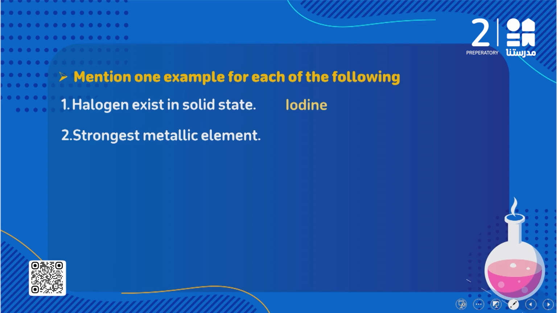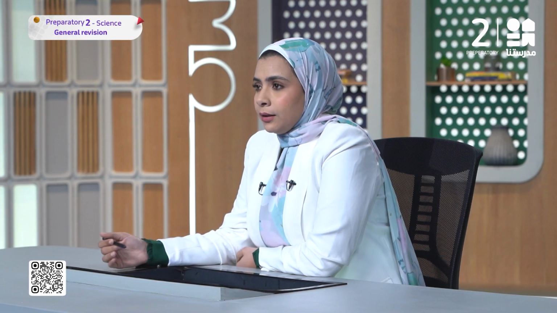مين هو strongest metallic element؟ قلنا السيزيوم، وقلنا إنه strongest metallic element because it has the largest atomic size. طب هو عنده largest atomic size, so it can lose the element in the outermost energy level easily, so it will be the strongest metallic element.